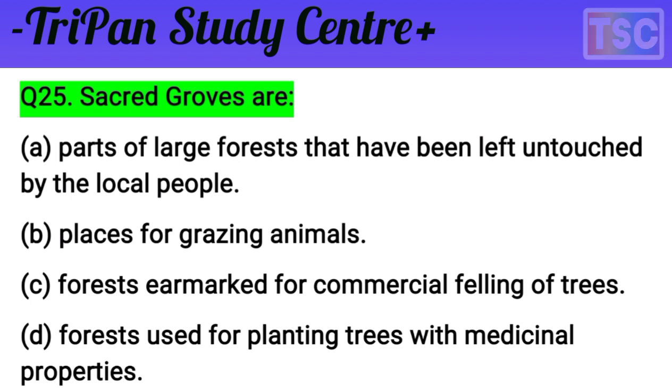Scattered groves are the parts of a large forest that have been left untouched by the local people. That's the important answer. The answer is A, parts of a large forest that have been left untouched by the local people. That's an important textbook answer for the exam.